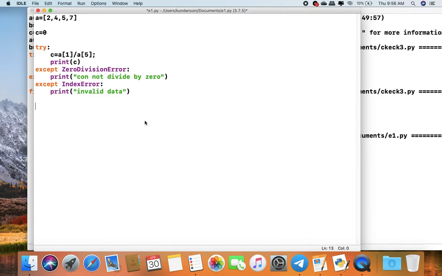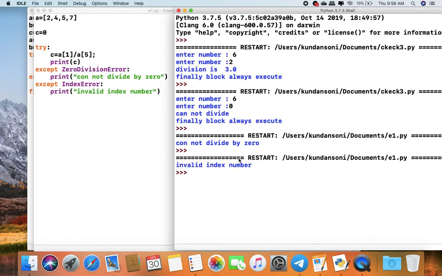But if I write here a5, our list is a0, a1, a3, a4, so we do not have a5. So it is an invalid index number. In that program ZeroDivisionError will not be caught, the except IndexError option will be executed and invalid index number will be output. So we run the program. Invalid index number is output.